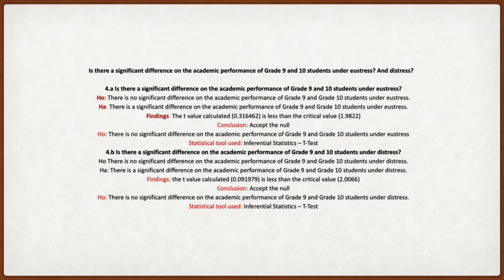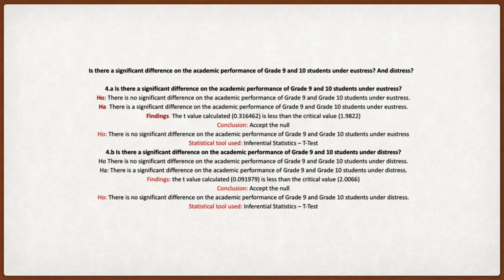Findings. The t-value calculated is 0.316462. It is less than the critical value 1.9822. Conclusion. Accept the null hypothesis. The null hypothesis says that there is no significant difference on the academic performance of grade 9 and grade 10 students under eustress. The statistical tool used is inferential statistics t-test.